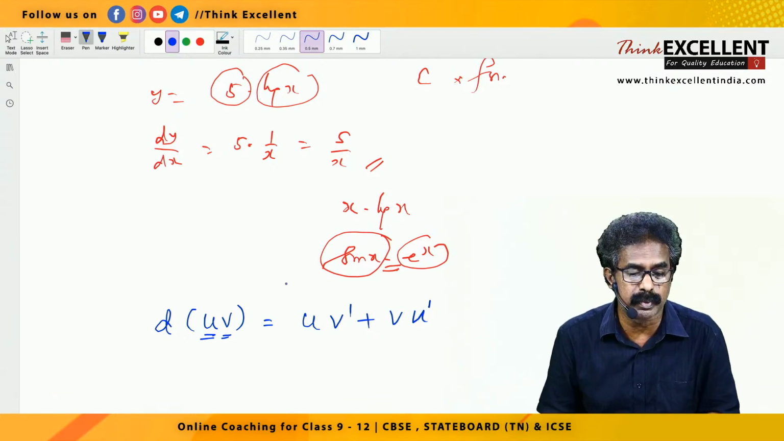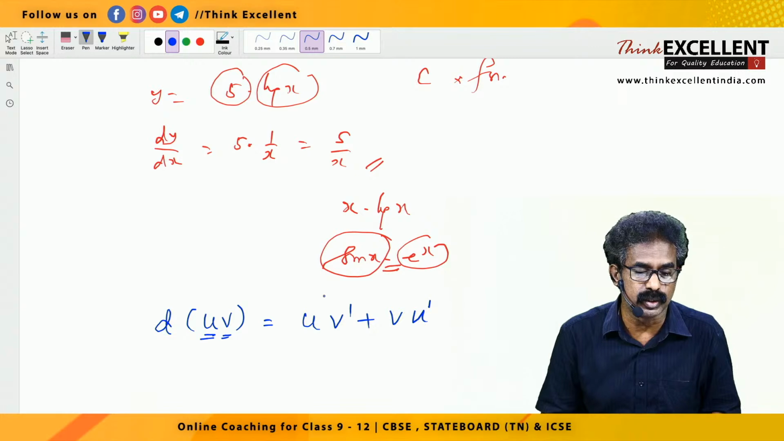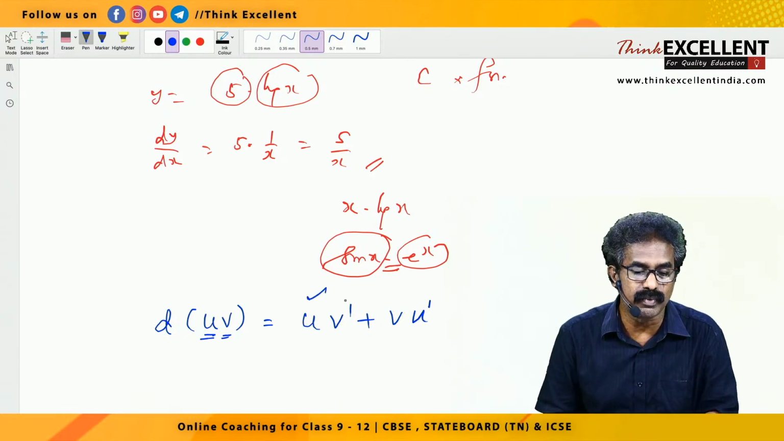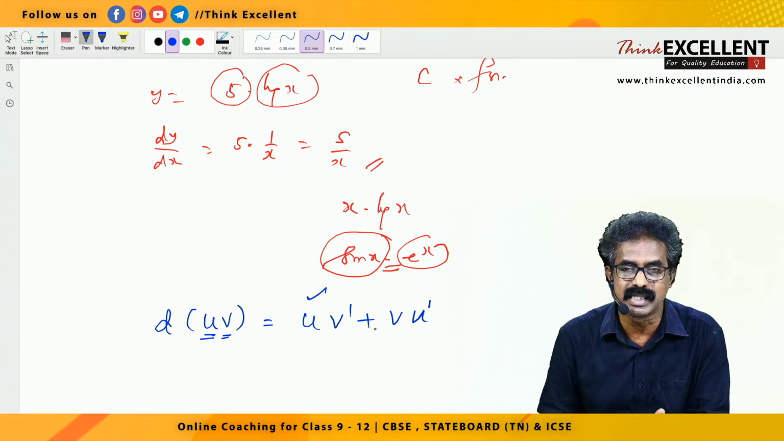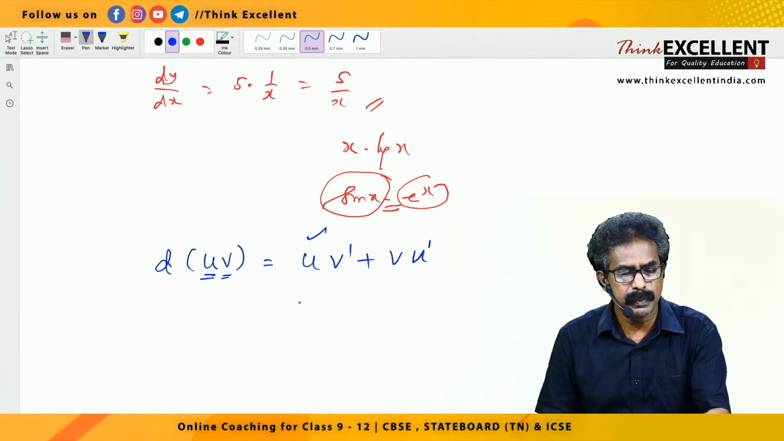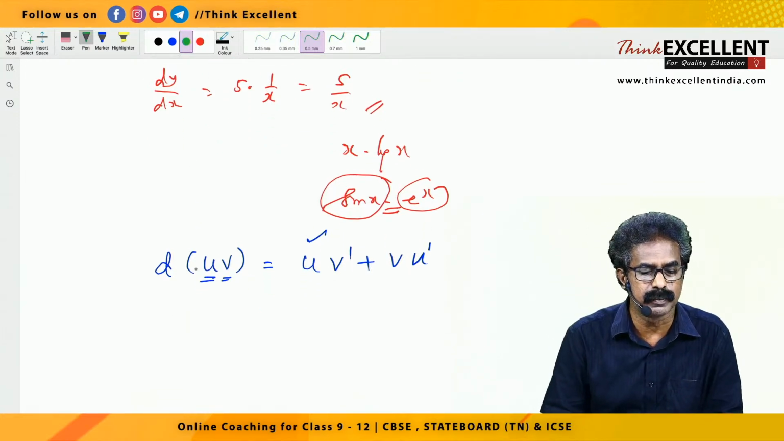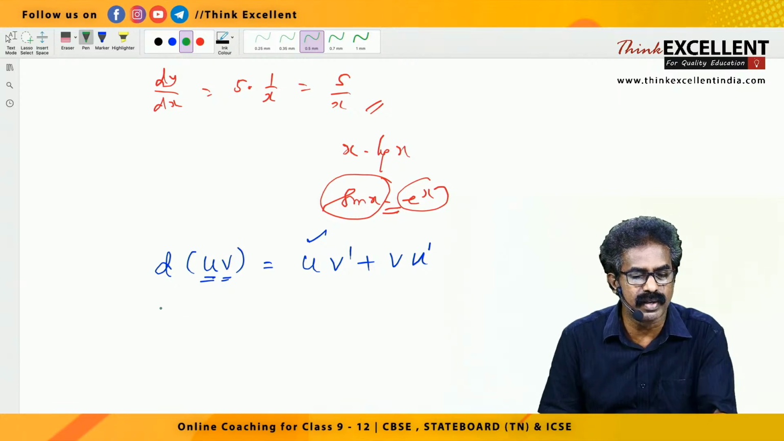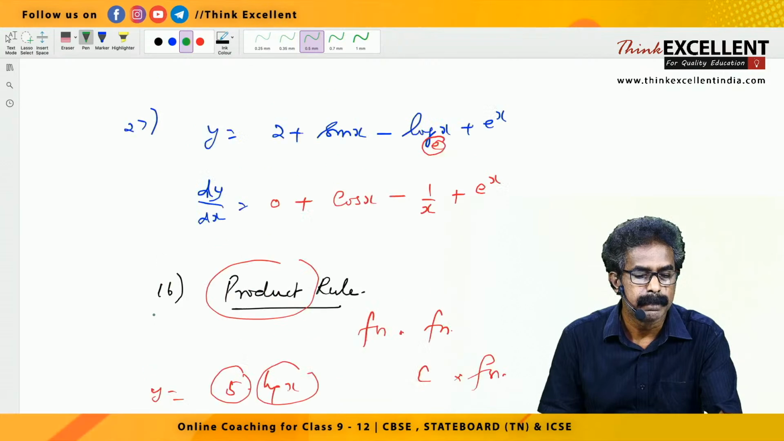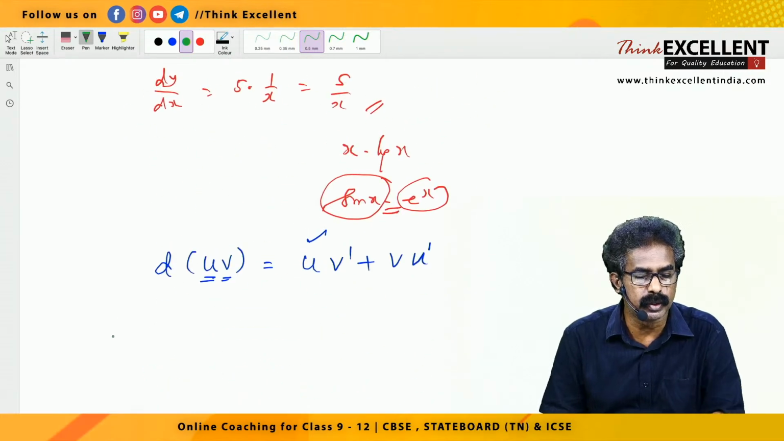How do you apply the product rule? Write the first one as it is. u into the second differentiated. What is the second? v. The derivative of v is v dash. First into derivative of second plus second into derivative of first. That's all. Suppose they give three functions, I'll give a small sum for this. 27 we finished now.